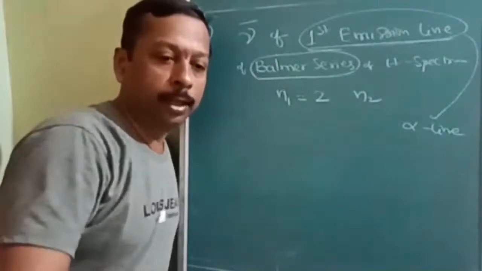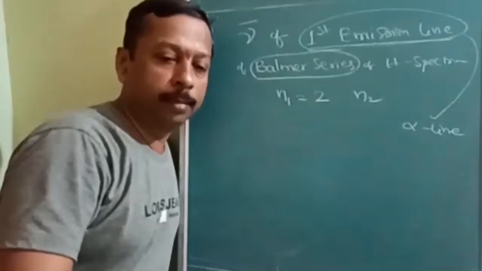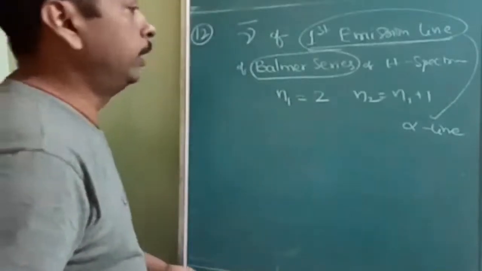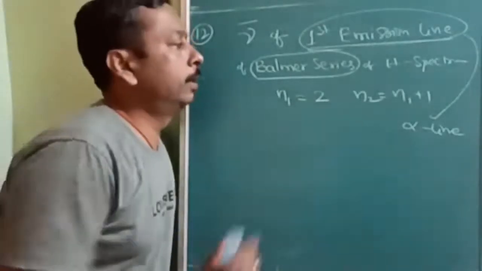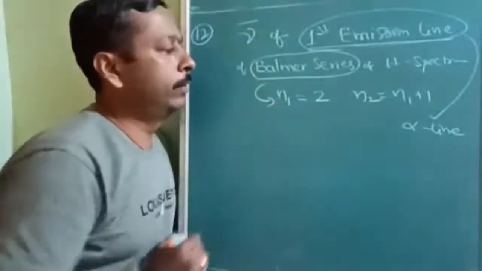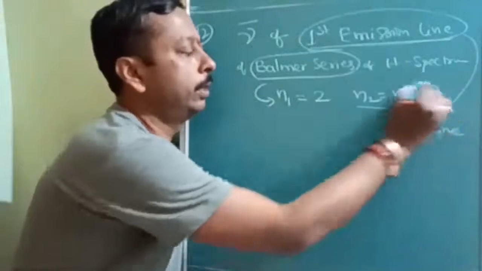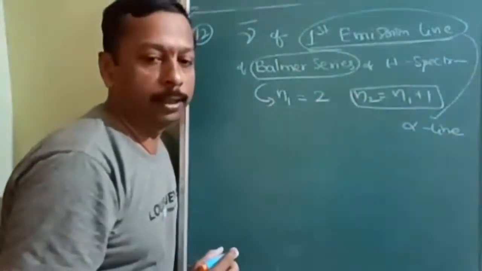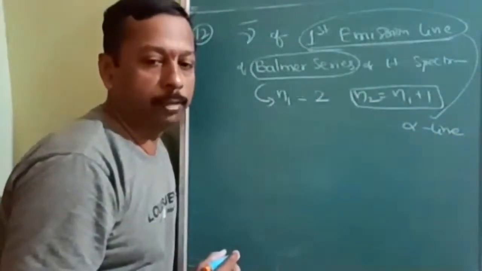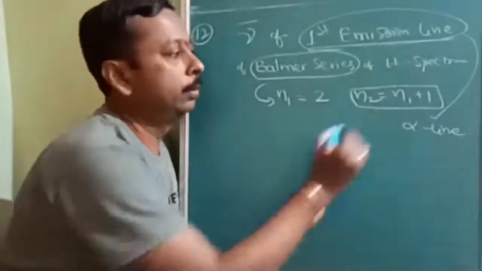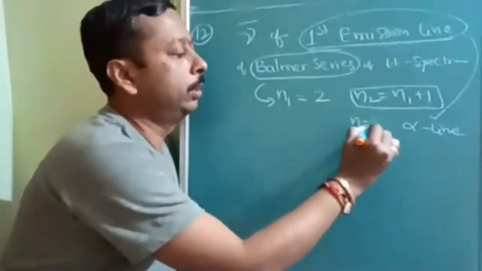Okay. So I told you these are the previous examination questions. Okay, in this question, for the Balmer series, N1 is equal to 2. For the first emission line, N2 is equal to N1 plus 1. That means N2 is equal to what? 3. N2 is equal to 3. Is it understood?